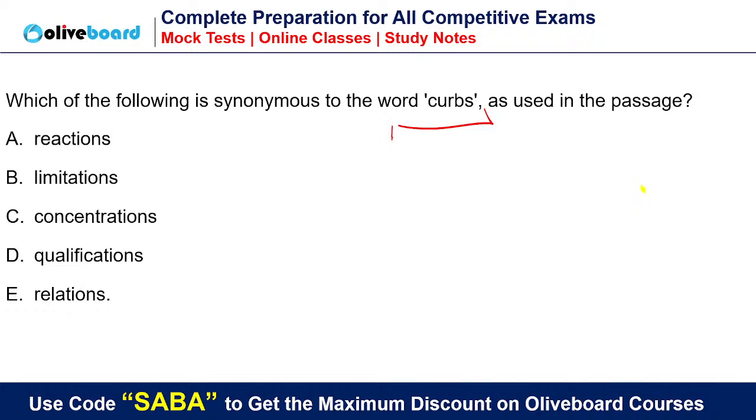इससे easy कुछ हो नहीं सकता. Curb, we all know curb means limitations. Okay. So the synonym is also simple. It will be limitation. Easiest of all. Okay. Hamper, hinder, all these things. Limitations हो गया simple. Restriction you can say. Limitations you can say. Whatever you want to say. Okay. Question number 2.